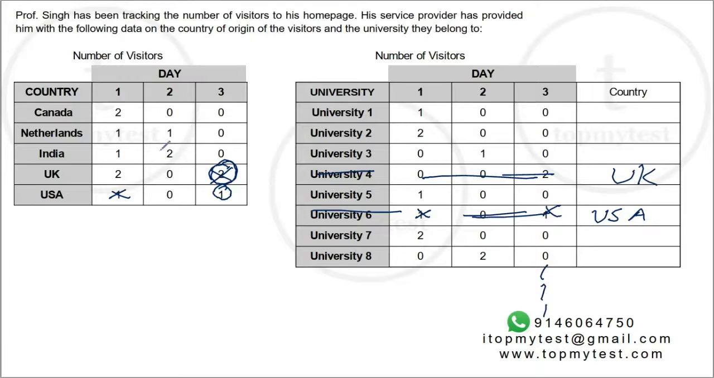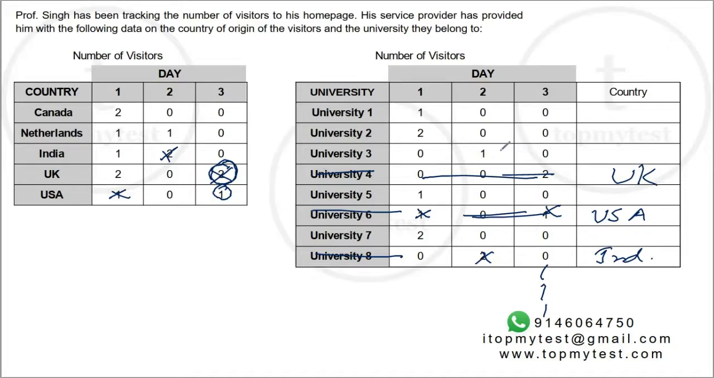Day 2, again, India had 2 visits, and if you observe carefully, University 8 had 2 visits. So you know University 8 belonged to India. So I have taken care of this, I've taken care of University 8, but you still have 1 more visit left from India. Similarly, you have 2 more visits from UK. Those might be from different universities.